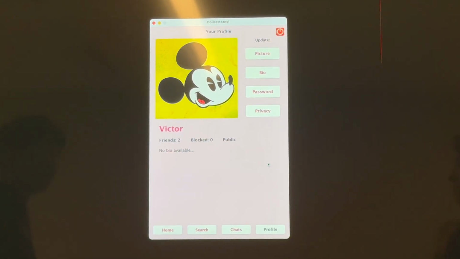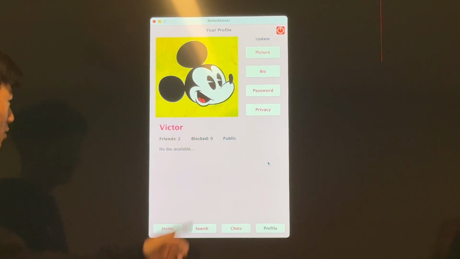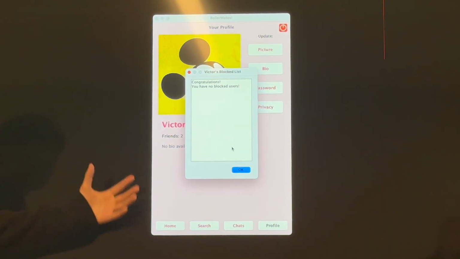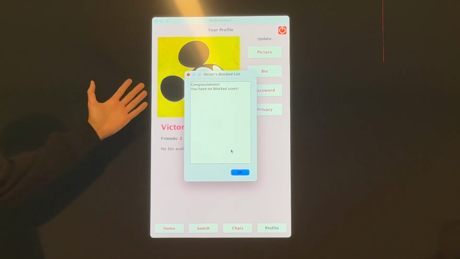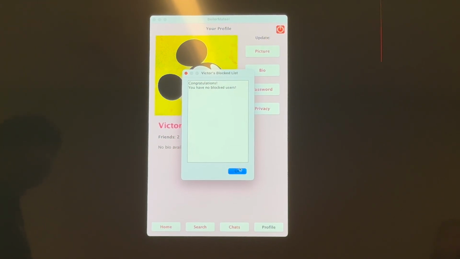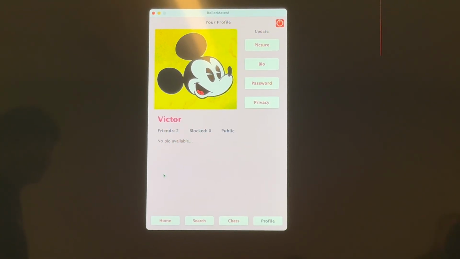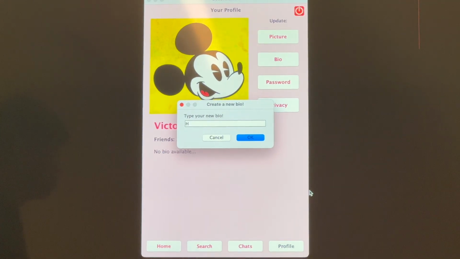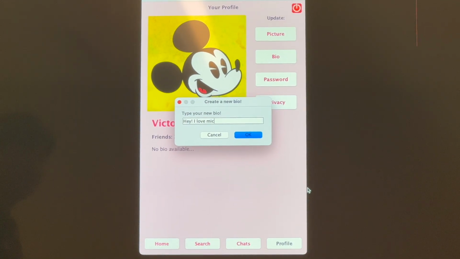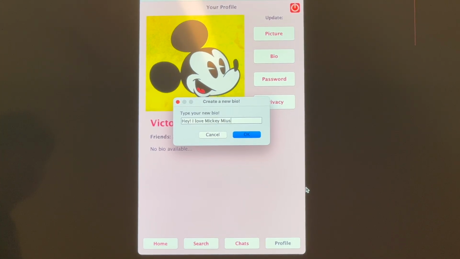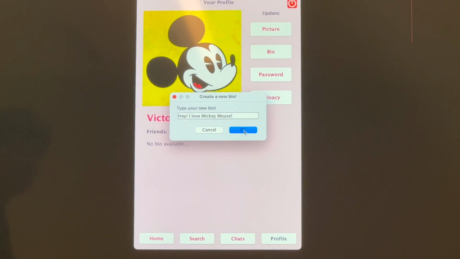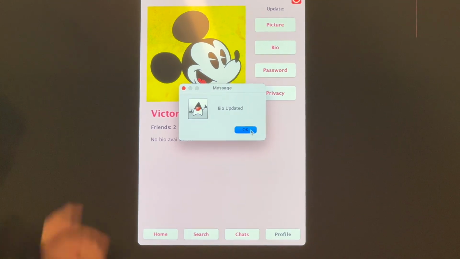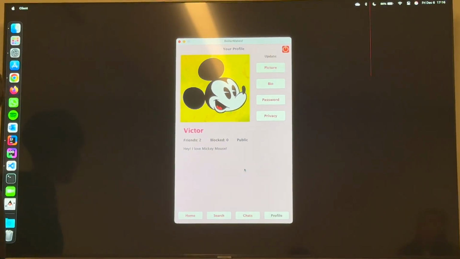Also, since this is our own profile, we can view our own block. So if we click this little button here, it says blocked. And since we have no blocked users, it comes up with no blocked users. We could also edit our bio. Right now there's no bio, so it says no bio available. So let's create a new bio. So we just create our bio, and now it should update. Now it says, hey, I love Mickey Mouse.